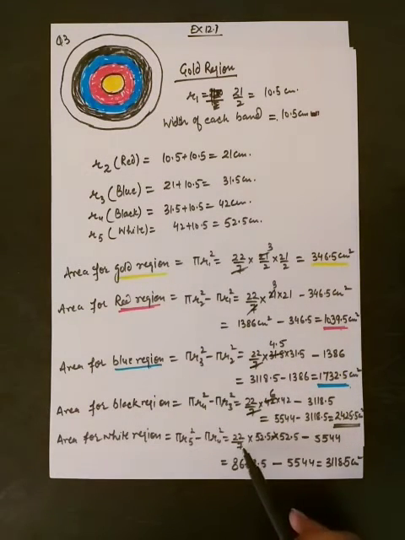So 22 by 7 into 52.5 into 52.5 minus the area of complete black region, that is 5544. So we will subtract it from this, and after calculation we get that 8662.5 centimeter square minus 5544, that is equal to 3118.5 centimeter square.